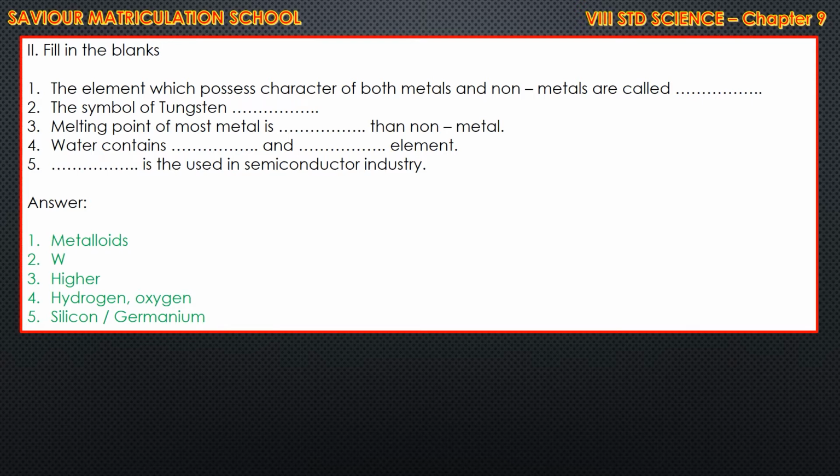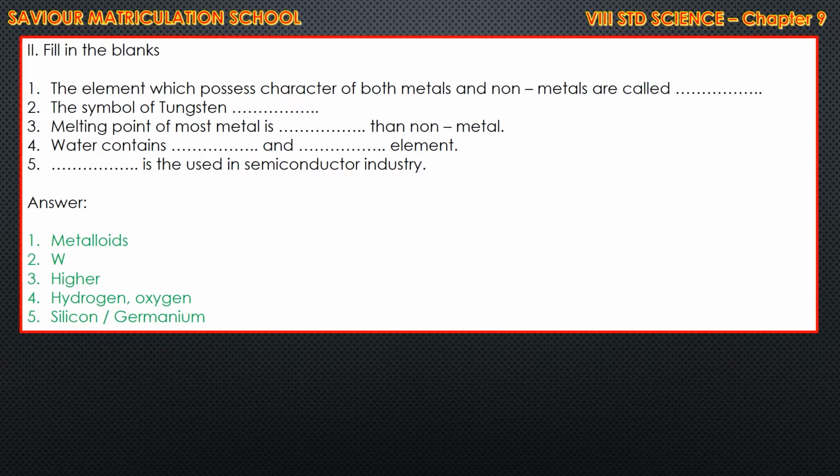Melting point of most metals is higher than non-metals. Higher, HIGHER. Water contains dash and dash elements. We know from the lower classes, hydrogen and oxygen. HYDROGEN, oxygen, OXYGEN. Dash is used as semiconductor in industry. Used as, not used in, used as.